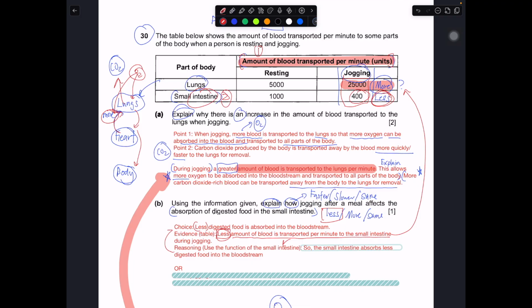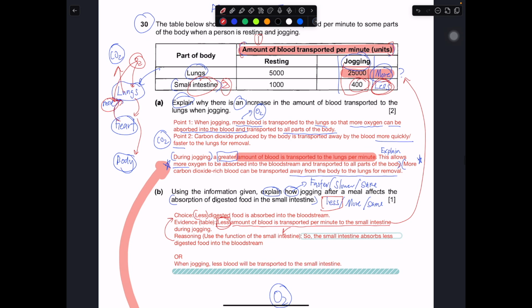So actually, the choice and the reasoning is repeated, but it reinforces your choice, because I'm using the function of the small intestine to explain this part. Or the more straightforward answer would be: when jogging, less blood will be transported to the small intestine, so less digested food will be absorbed into the blood in the small intestine. That will be fine enough.